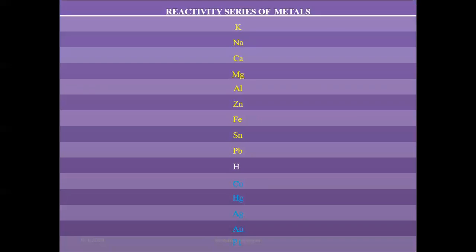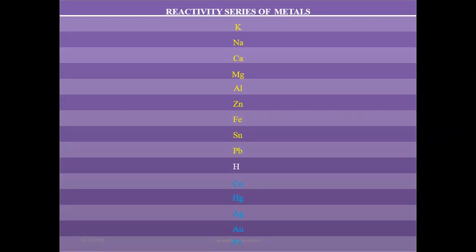Here is the reactivity series of metals.